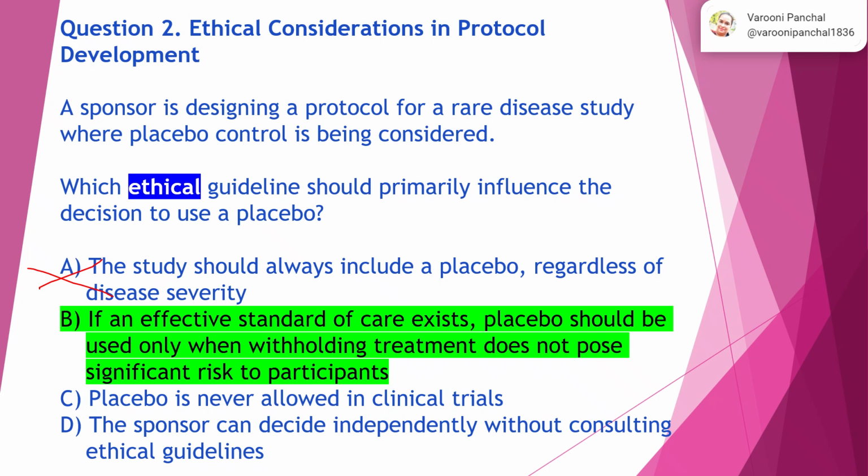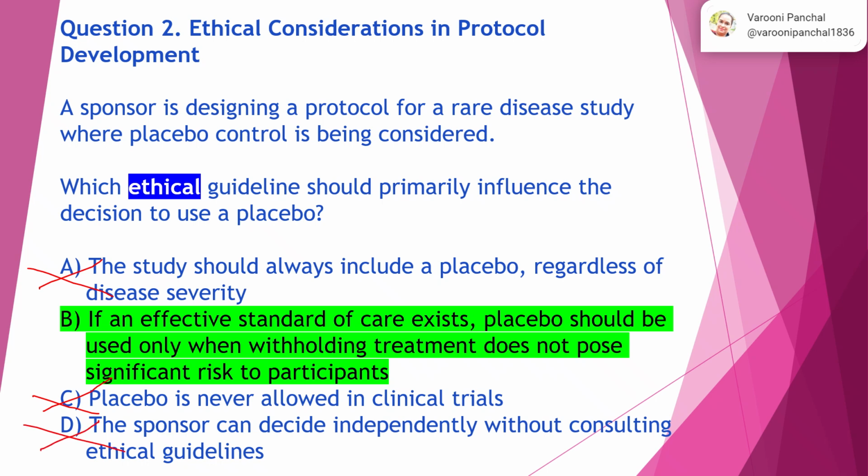Placebo is never allowed in clinical trials. Well, this is not absolutely true. Placebo is allowed to be used in clinical trials wherever possible and wherever required as per the study design. So this is not the right answer. The sponsor can decide independently without consulting ethical guidelines. No. The sponsor has to discuss with the ethical authorities and the regulatory people before making any changes or implementing them in the clinical trial study. So the sponsor has to always consult the ethical guidelines. They cannot make decisions independently. So this is not the right answer.